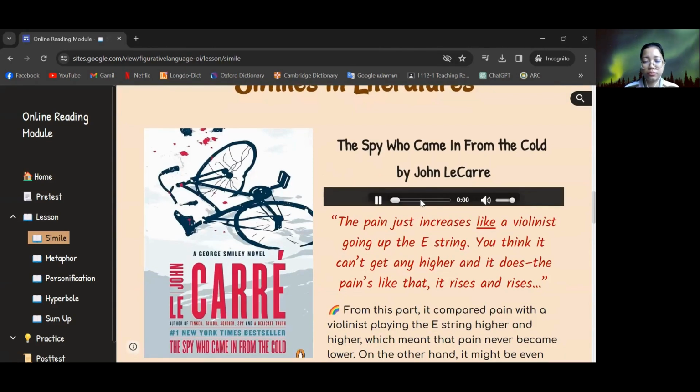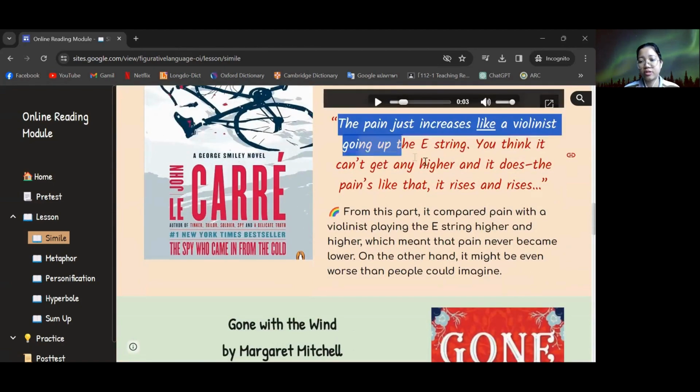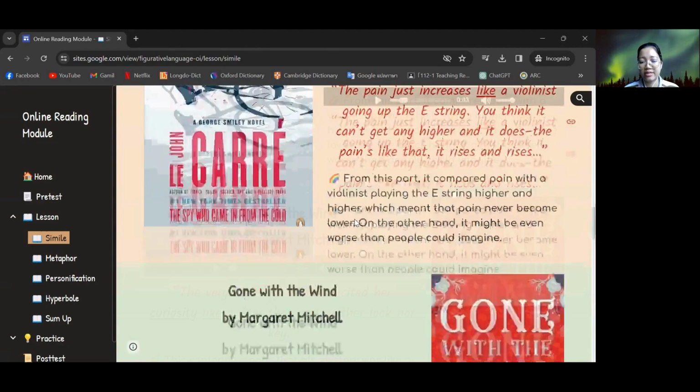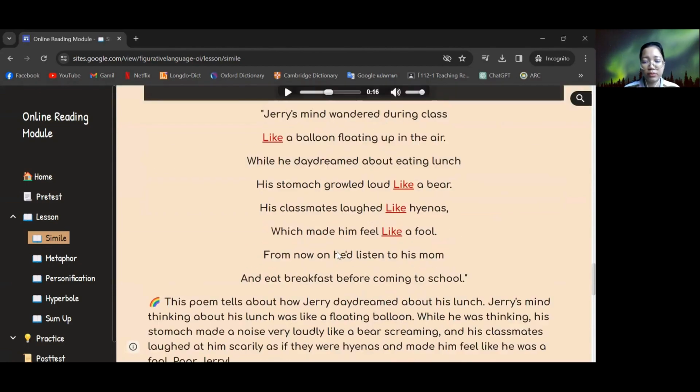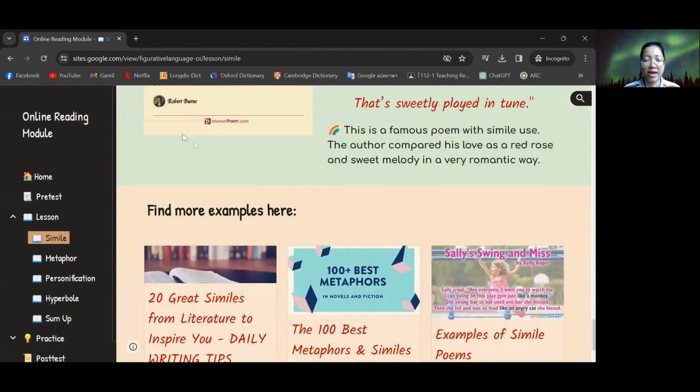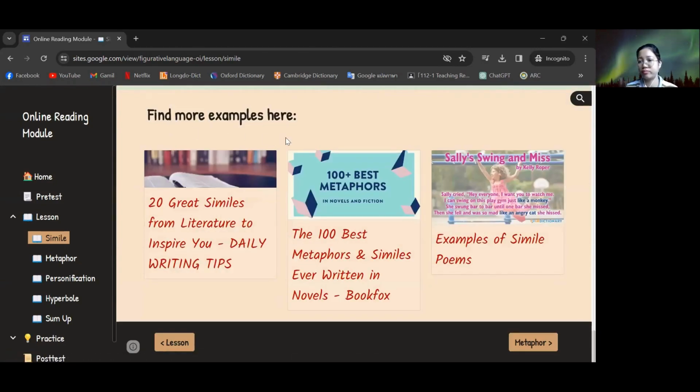Then similes in literature: The Spy Who Came In From the Cold. I provide the audio and also the excerpt from the novel and the analysis. And this is the poem. This is a child's poem, so I chose the child's voice, The Day Jerry Dreamed About Eating Lunch, so that students can feel the emotion in this poem. And there's another poem, and also more examples of the type I introduced. If they want to read more examples of similes, they can read from 3 links here.